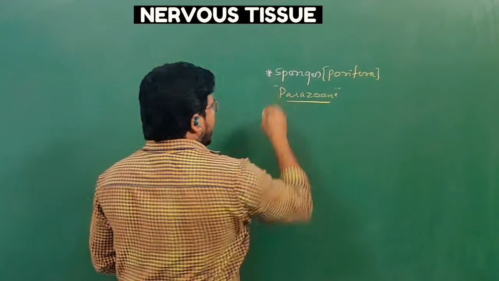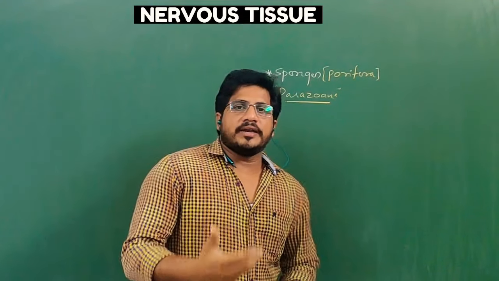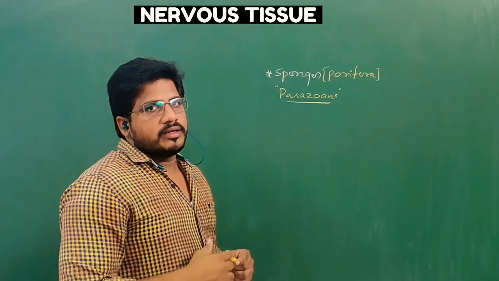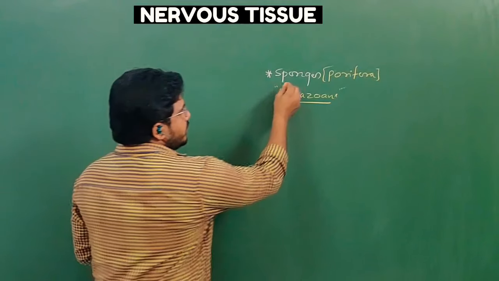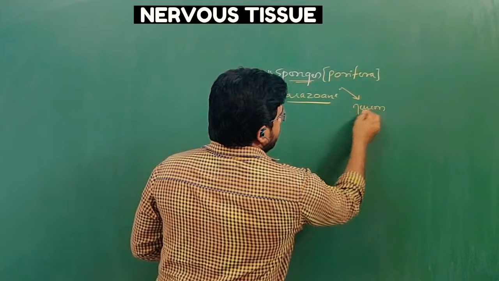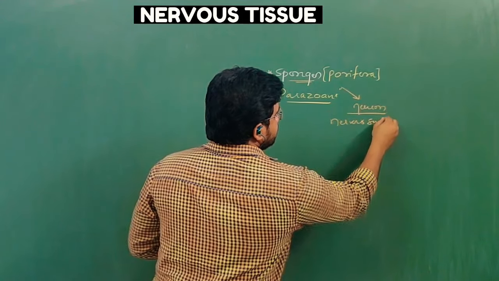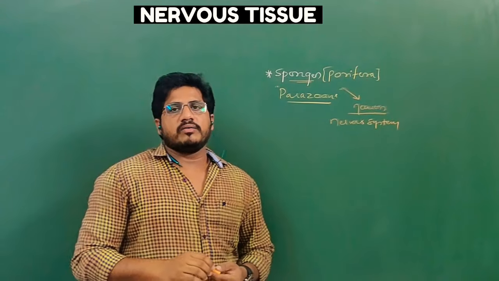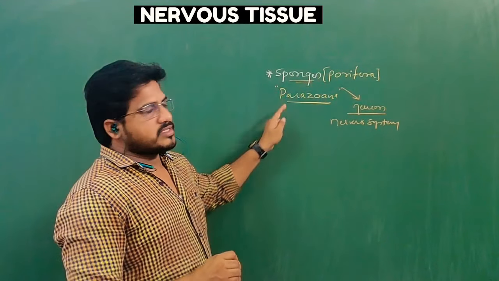They evolved after protozoans, but protozoans are not considered animals. The first animal phylum is Porifera, in which many sponges are included. We will discuss that in the animal kingdom chapter. But here the point is, in sponges there is no neuron. No neuron means there is no nervous system. Neuronless animals exist in our world: they are sponges, poriferans or parazoans.